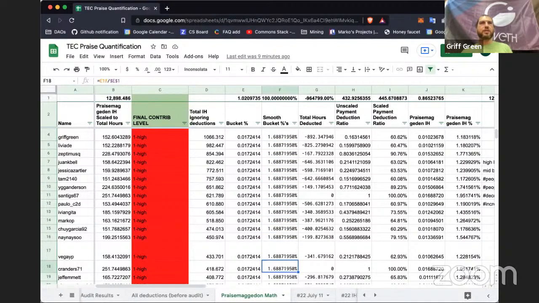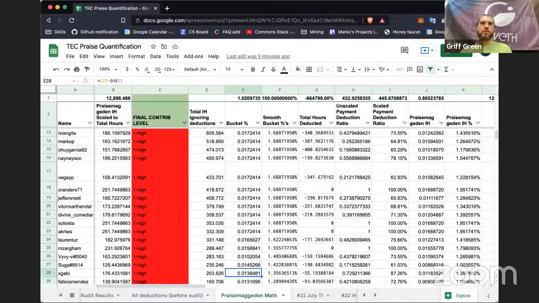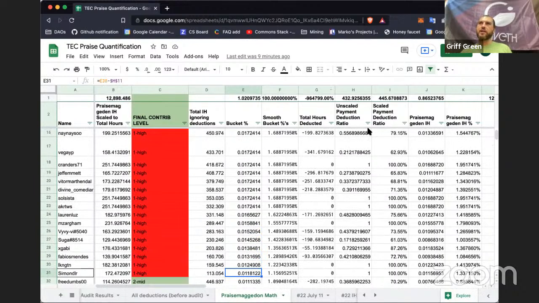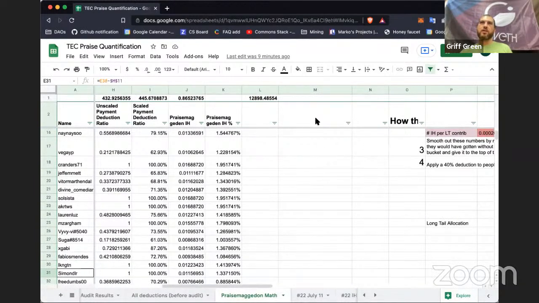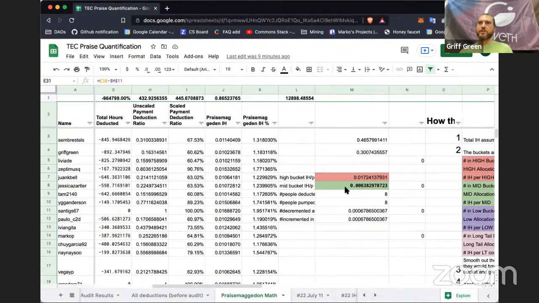So yeah, it starts out just being like this total number of impact hours, and then we start smoothing things out. So we started smoothing things out by M11. Oh yeah, here's the math right here. So we just start decrementing by a percent for each thing. So it just turns into a line.